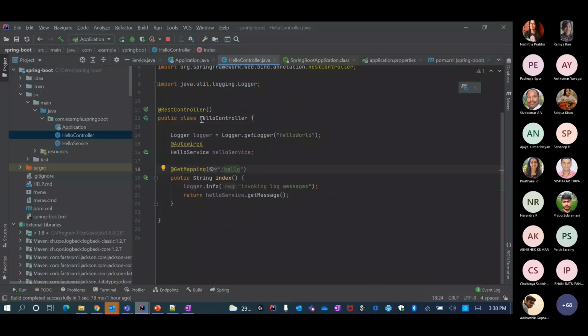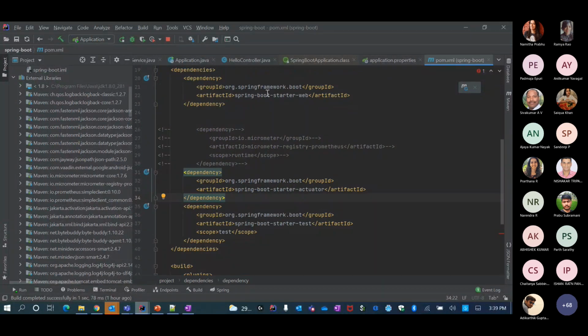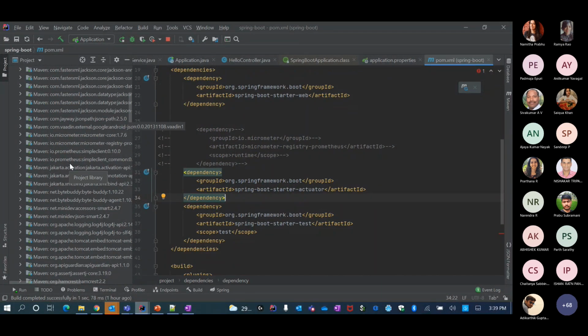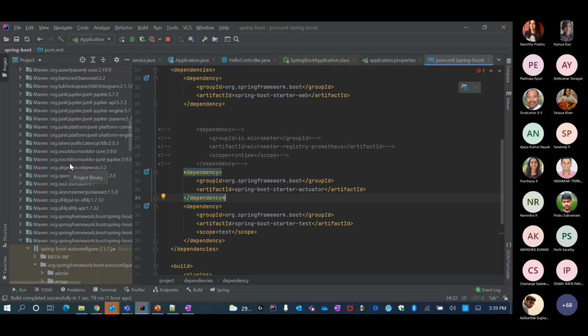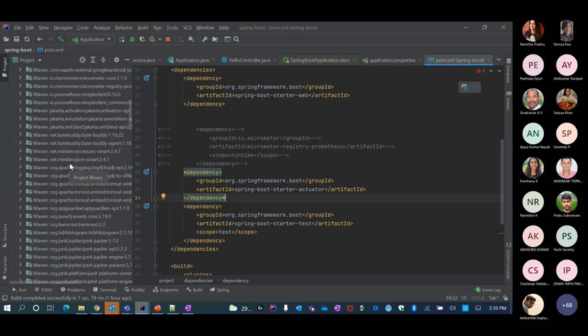Since I added that, I have the REST controller, everything enabled, right? So if I go into these libraries, see my POM file entries, only maybe 1, 2, 3. And look at the jars that I have here. Plenty, right? So this is what the starter did to me. It kind of pulled all the dependent libraries.